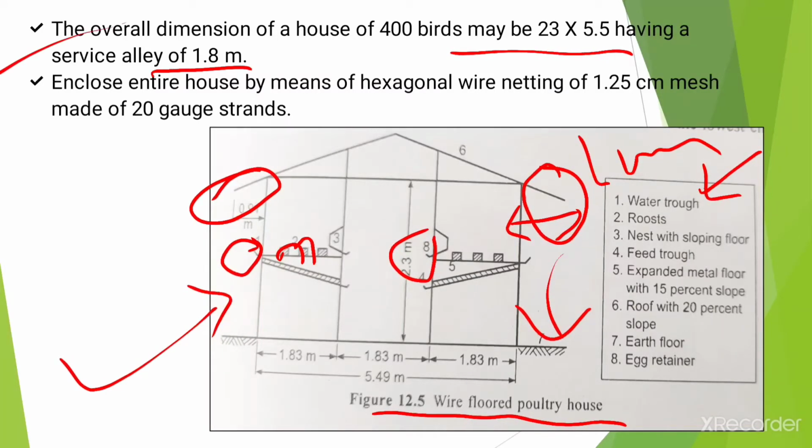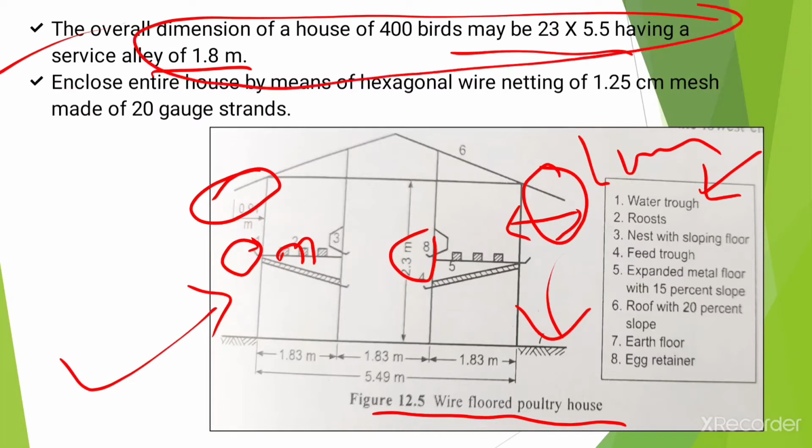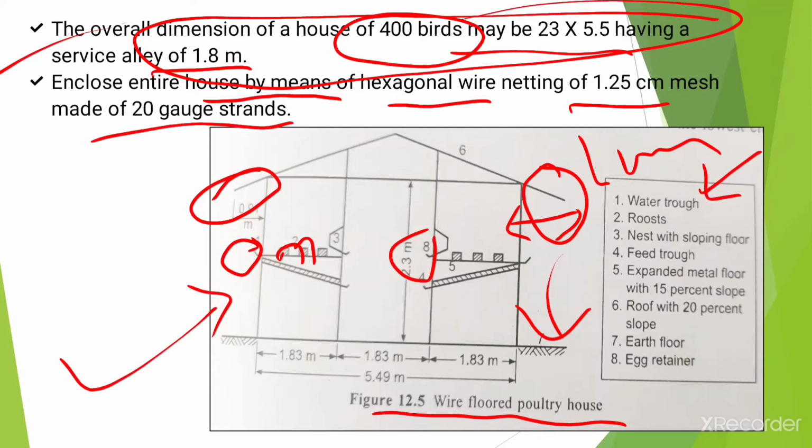These are the overall dimensions for making the house for 400 birds. Enclose the entire house with hexagonal wire netting of about 1.25 centimeter mesh made of 25 gauge strands.